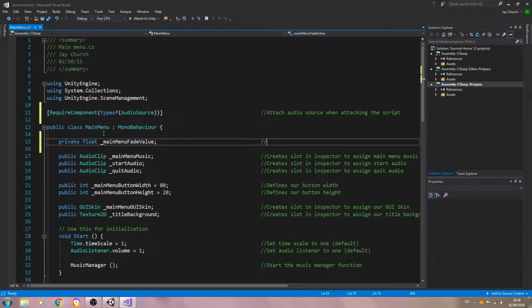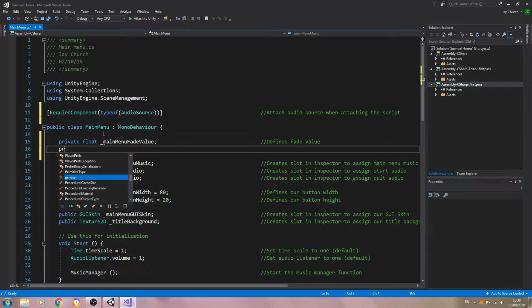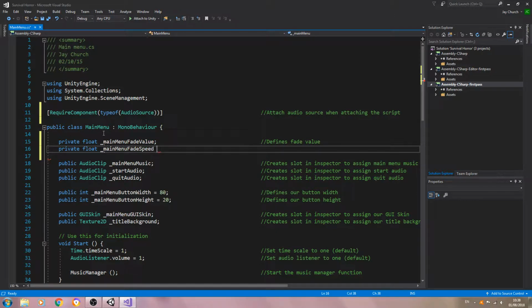Close the line off, into the comments, defines fade value, and we've just got to keep going. These are going to be of type private float again, underscore main menu, and we'll say fade speed.